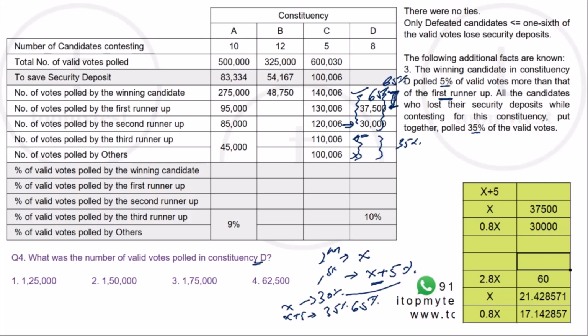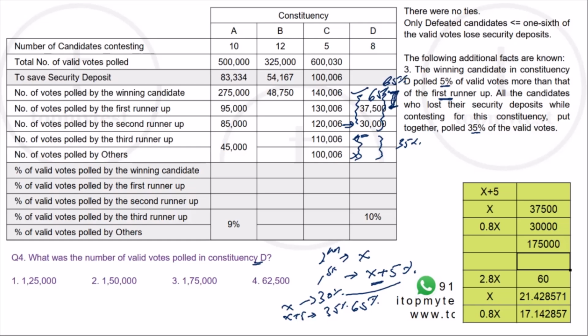So what will be the total number of votes? 30,000 divided by 17.142857 into 100. 1,75,000, which is option 3, will be your total number of votes.